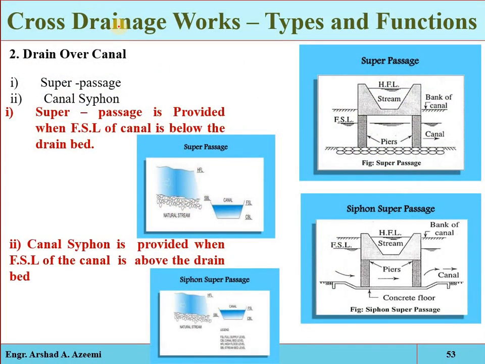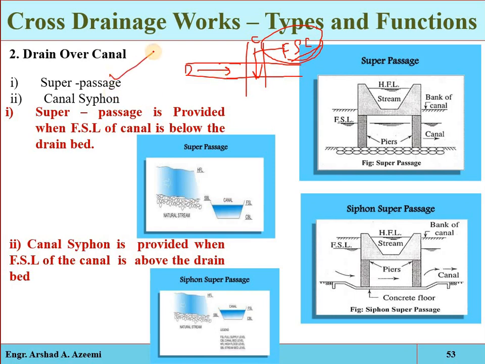Okay, second type, drain over canal. Again see, for example, here we have an irrigation canal, and here we have the natural drain. Now see, we know the full supply level of the irrigation canal. During the design we find out what the maximum discharge in the irrigation canal will be, so what its full supply level will be, the elevation of the surface of that water. So when the full supply level of the canal is lower than the bed level of the drain, then the drain can clearly pass over the canal.